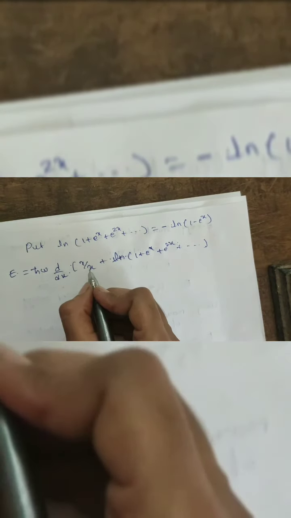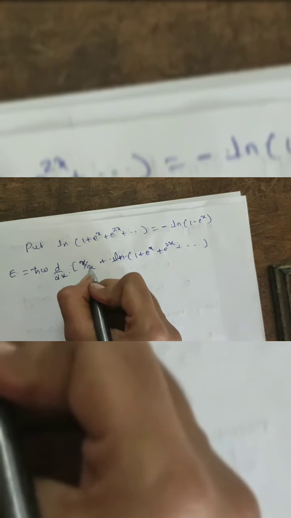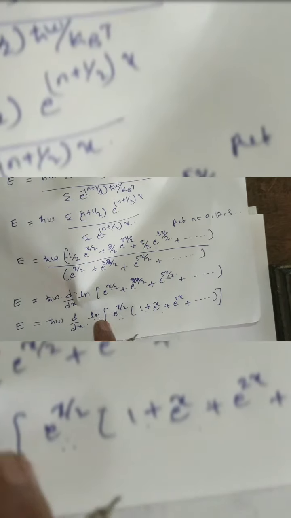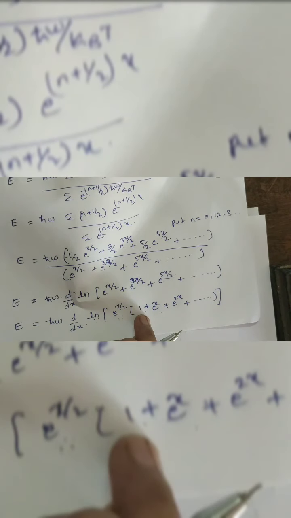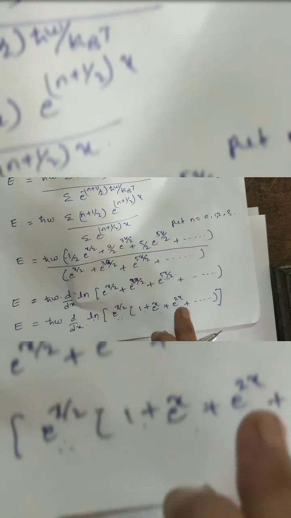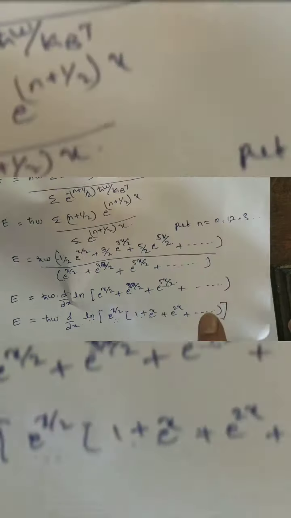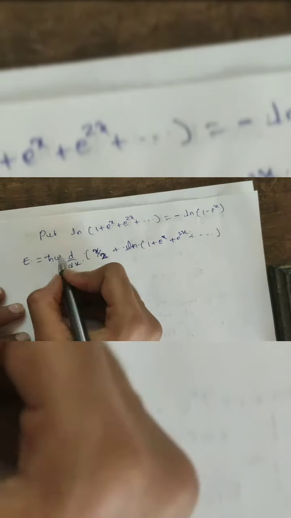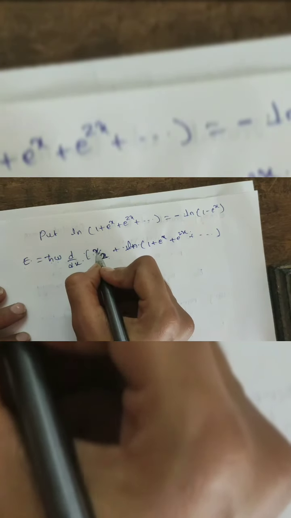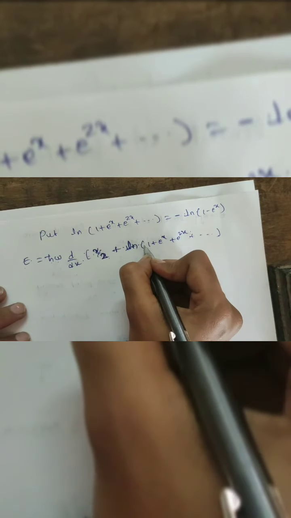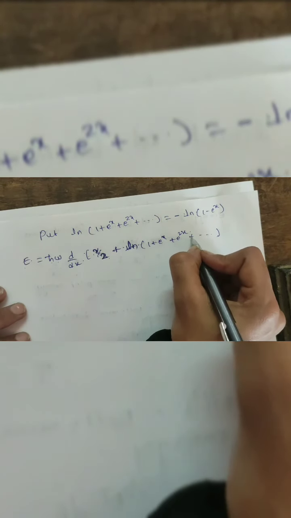Okay, E is equal to h cross omega times the differentiation of ln of e^(x/2) into (1 plus e^x plus e^(2x)). That means these are in a into b form. For that, ln of a into b can be written as ln a plus ln b, so d by dx ln of e^(x/2) can be written as x by 2 only, plus ln of (1 plus e^x plus e^(2x) plus so on).